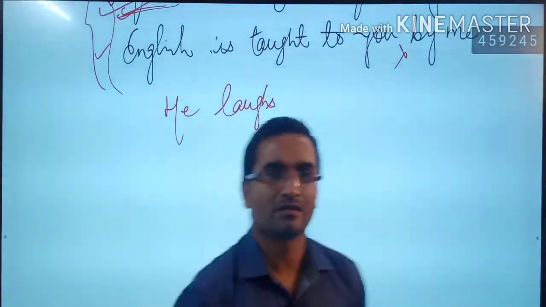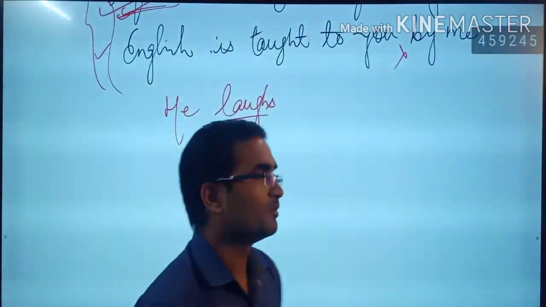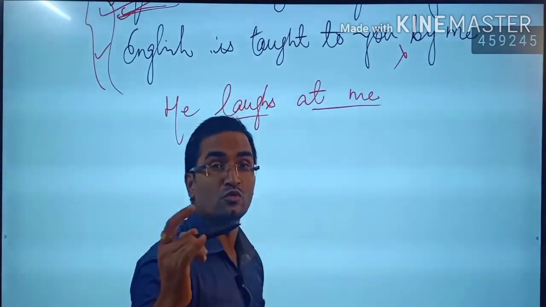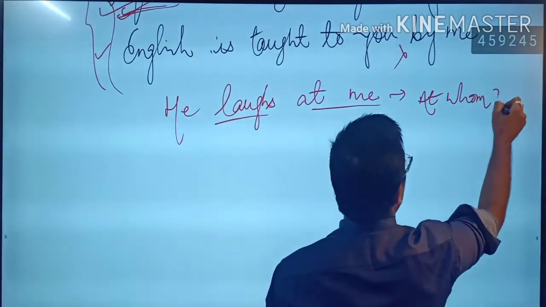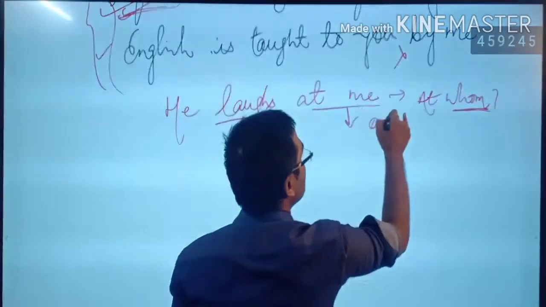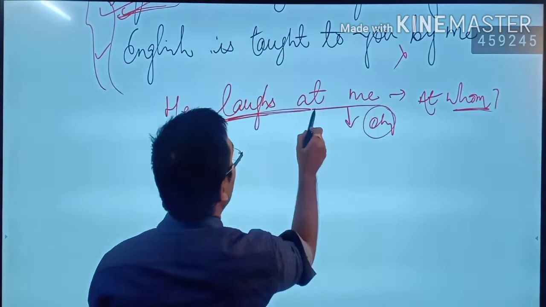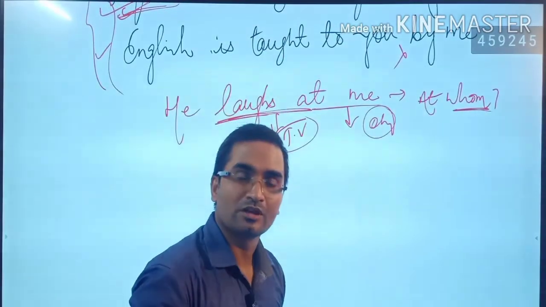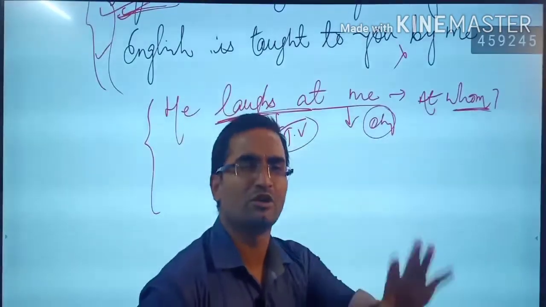In "He laughs," laugh is an intransitive verb because there is no object. But if you want to write "he laughs at me," now there is an object. At whom? Because the answer is being made. At whom? Then whom is asking? That is, at whom? At me. Then this part is called the object of the sentence, and laugh at becomes a transitive verb. Come on. It becomes a transitive verb, and this can be changed into passive voice without any confusion.